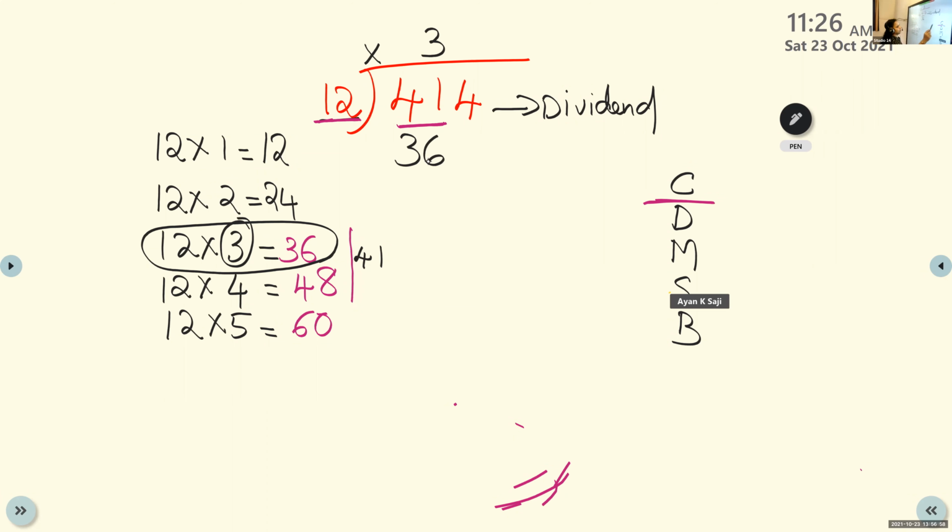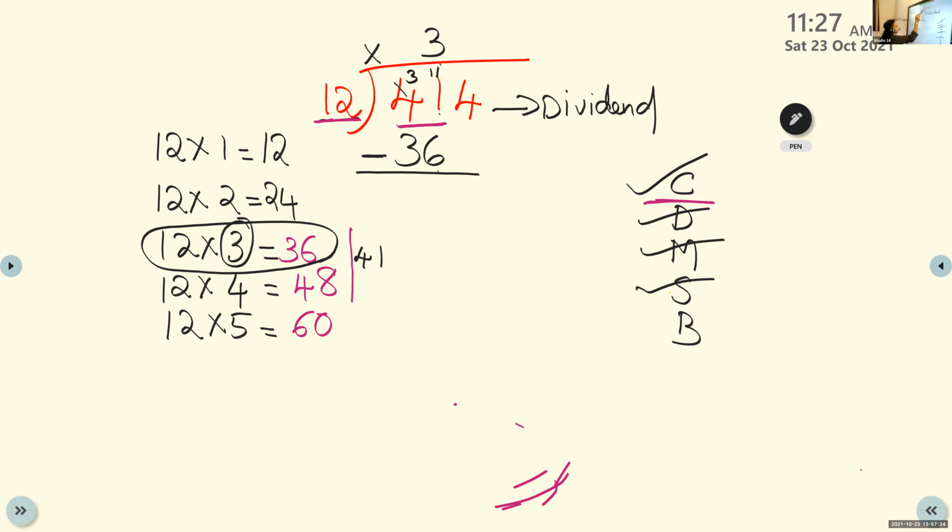So first step, we compare the two-digit number. Then we have divided. We look into the multiplication table of 12. Then we multiplied. Next step, what we have to do? Subtract. Yes, you have to subtract 36 from 41. Now, children, here 1 is smaller than 6, so you have to regroup.